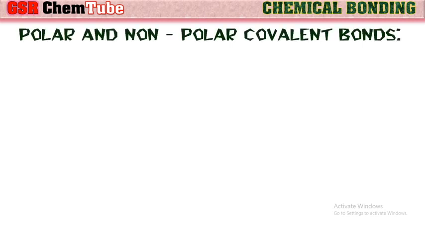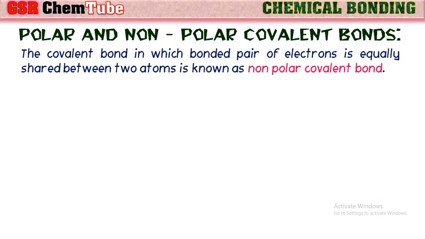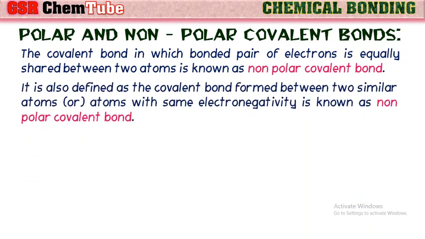Now, let us see about polar and non-polar covalent bonds. The covalent bond in which a bonded pair of electrons is equally shared between two atoms is known as a nonpolar covalent bond. This can also be defined as the covalent bond formed between two similar atoms or atoms with the same electronegativity.